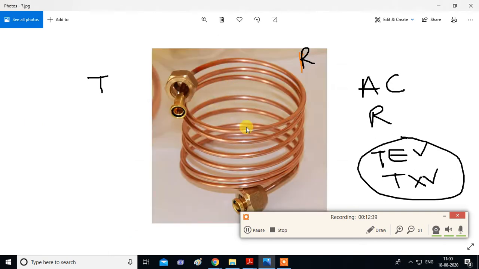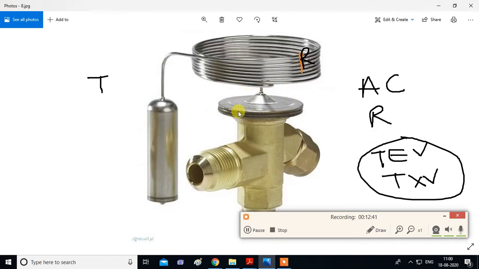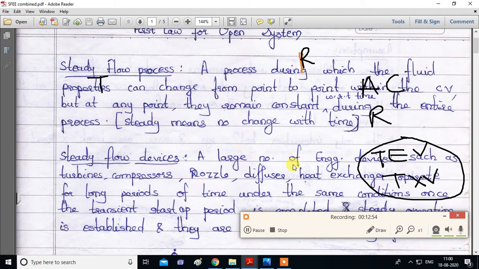So this is a capillary tube, and the second device is the thermostatic expansion valve. Both are used for the throttling process, and these two devices are also steady flow devices. Now we'll go through the derivations for open systems.